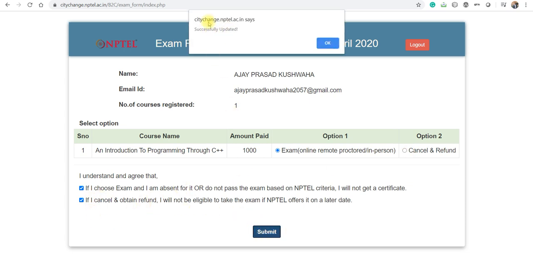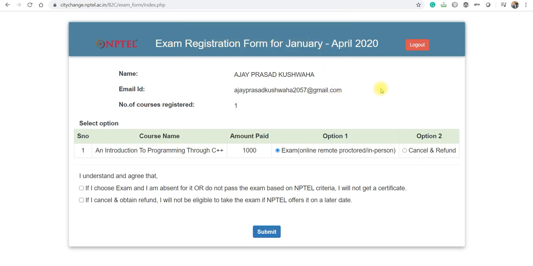So I am submitting. So you can see here, changes of NPTEL examination successfully updated. So this has been updated. So you can see here, even after cancellation you will get updates, right?